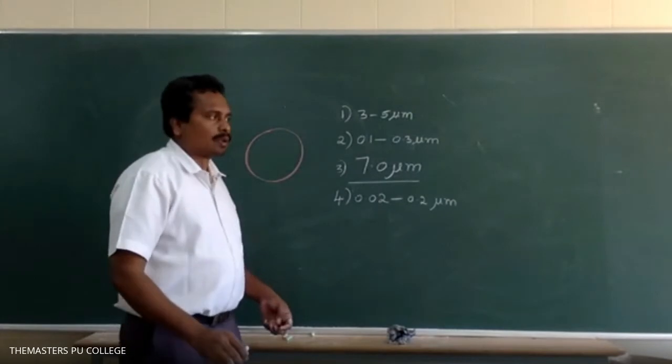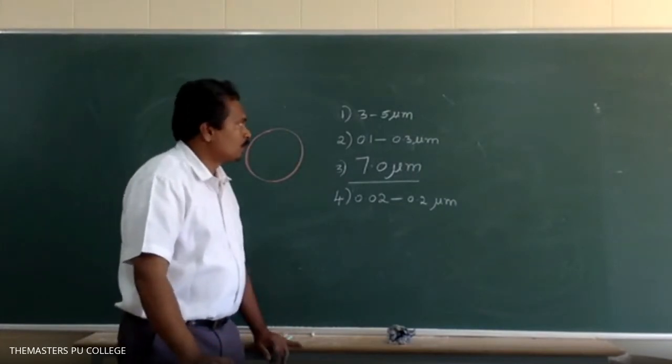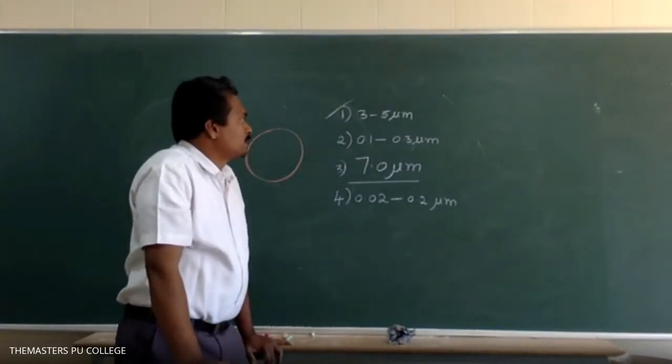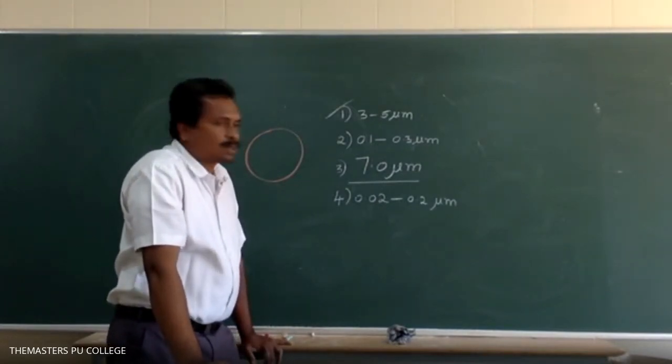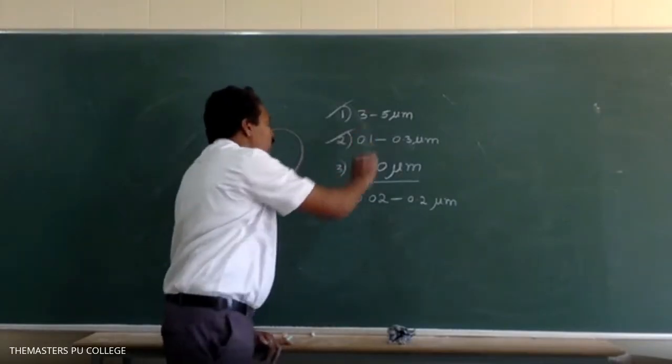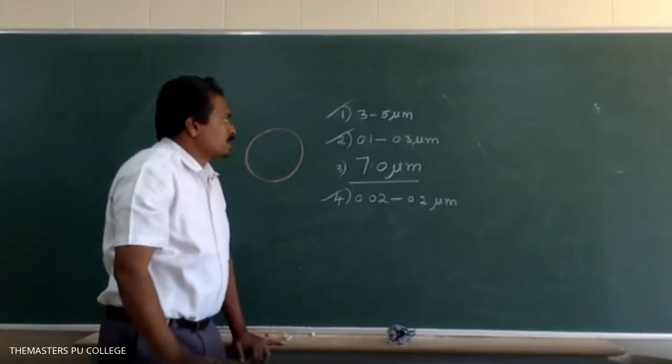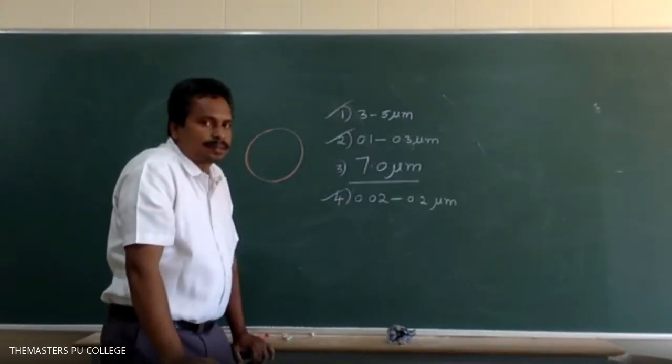Which of the following is the length of bacteria? First option. Very good. Which of the following is the length of the mycoplasma? Option 2. Which of the following is the size of the virus? Option 4. Very good. Next, the diameter of red blood cell is option 3.